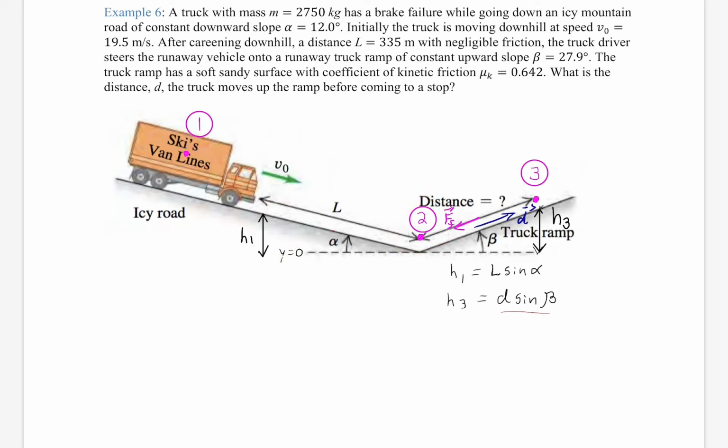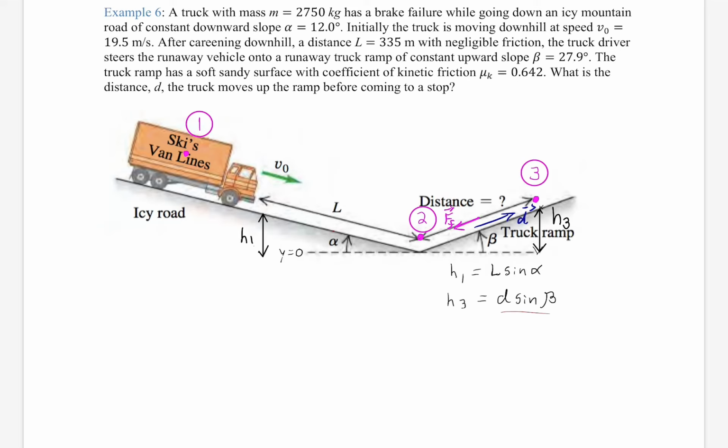All right, and then the truck ramp is a soft sandy surface, so it's got a lot of friction. All right, 0.642. And what is the distance d the truck moves up the ramp before coming to a stop? All right, so we're trying to solve for d, and we'll need h3 because we'll need to have some gravitational potential energy. Because when the truck goes from point 2 to point 3, it'll be losing mechanical energy to friction, basically converting it to heat, but also it's going to be losing kinetic energy to gravitational energy.